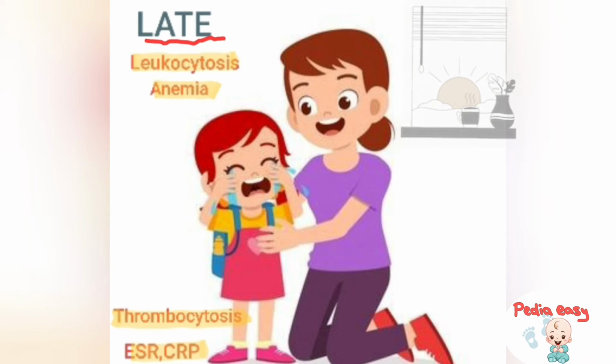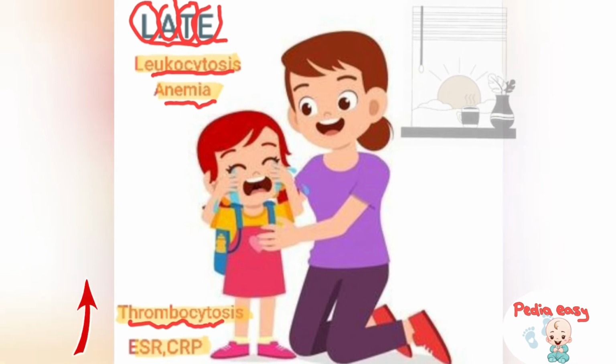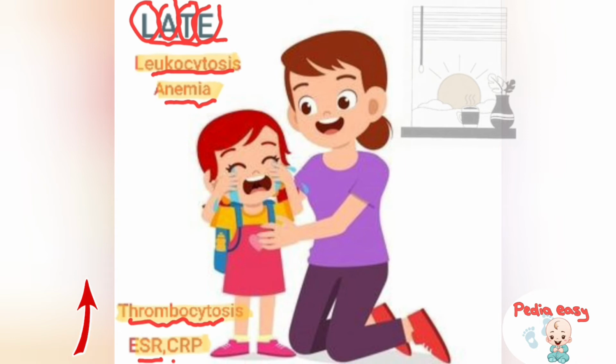Late should make you remember: the L for the leukocytosis that happens in juvenile idiopathic arthritis, the A for the anemia, the T for the thrombocytosis, and the E for the increased ESR and acute phase reactants, including the CRP.